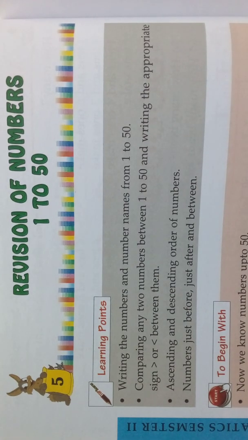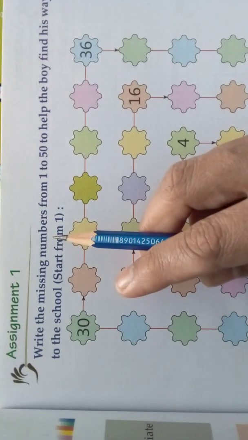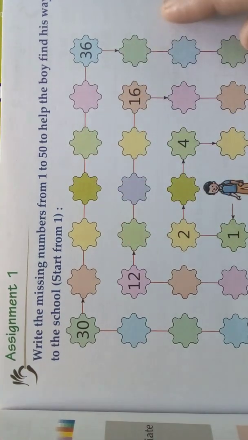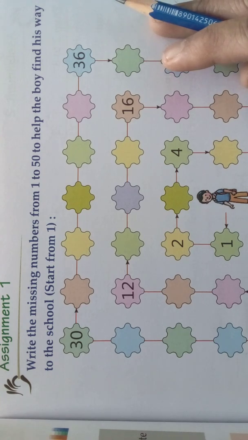Come, we'll do some assignments so that we can recollect the things and revise the numbers. Come to the next page, look here, assignment 1 is there. So, what is given here? Come, we'll read the question. Assignment 1: Write the missing numbers from 1 to 50 to help the boy find his way to the school.